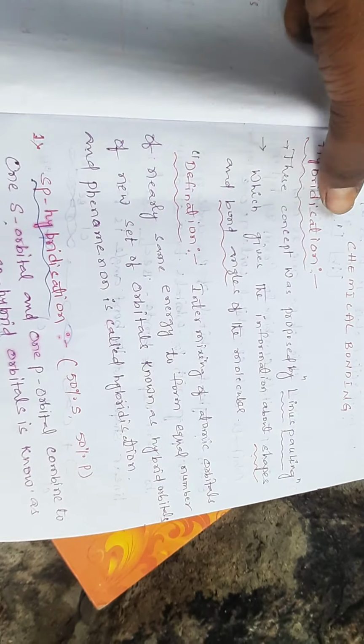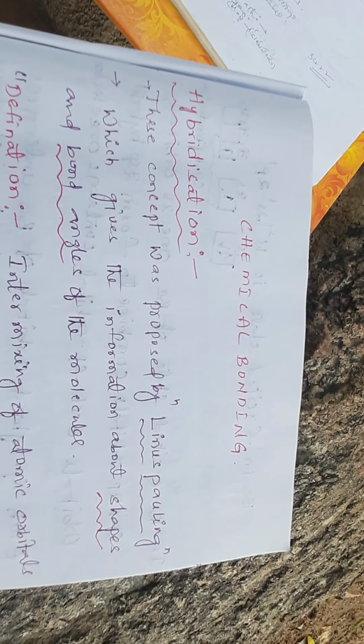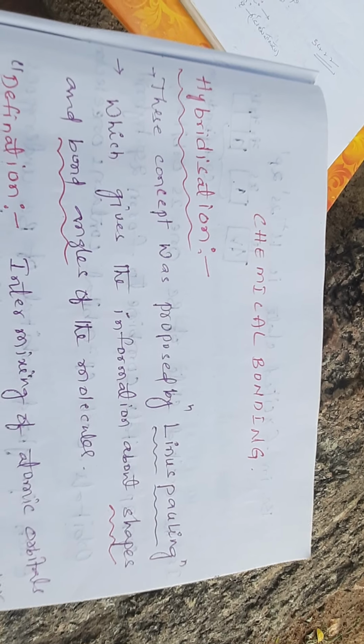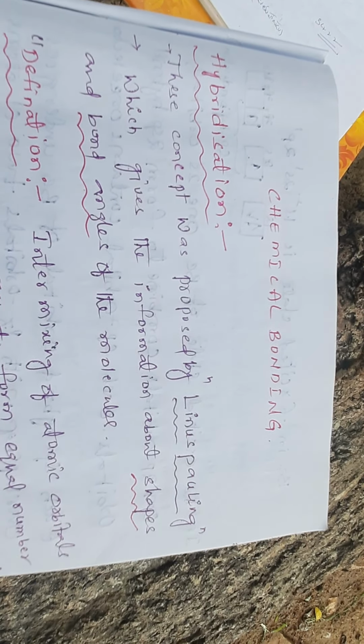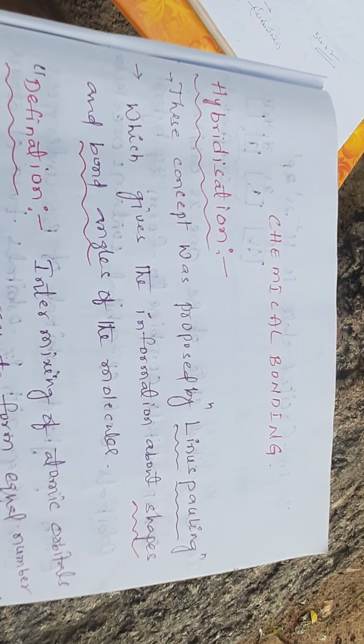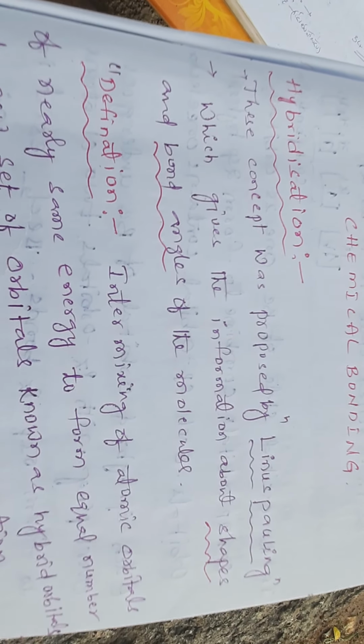Hybridization is related to the degree first semester chemistry students. This concept was proposed by Linus Pauling, which gives information about the shapes and bond angles of the molecule. So what does it mean? It means hybridization easily explains the shapes and bond angles of the molecules.